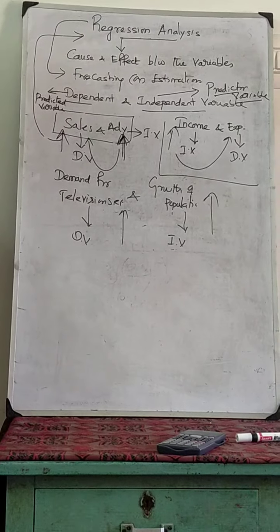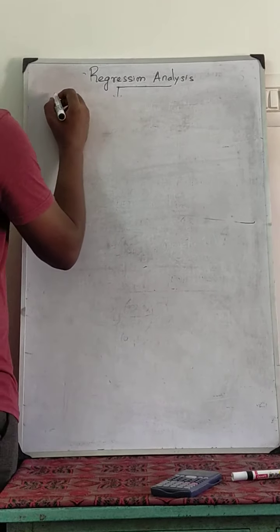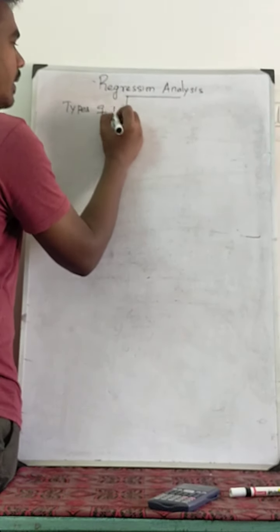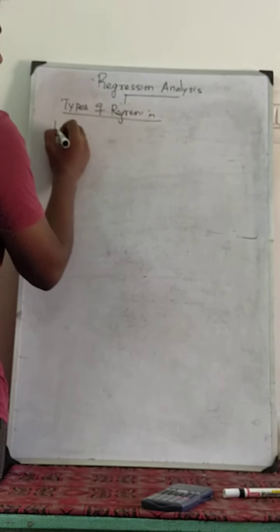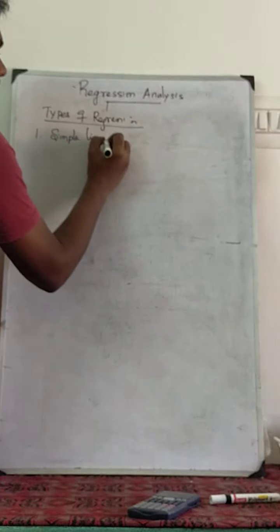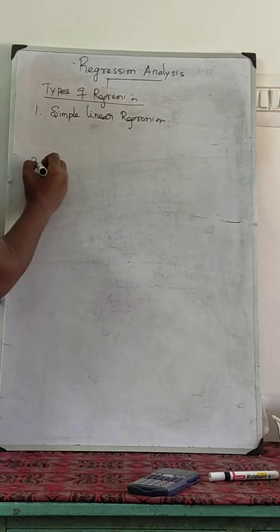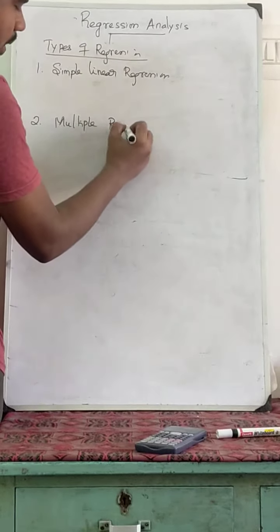The types of regression are simple linear regression and multiple regression.